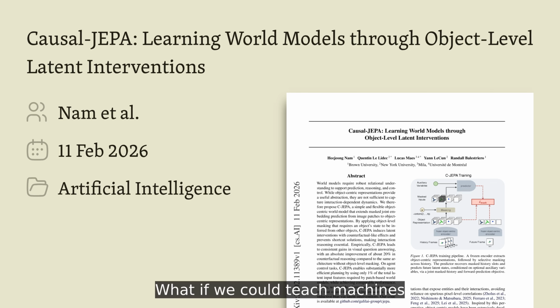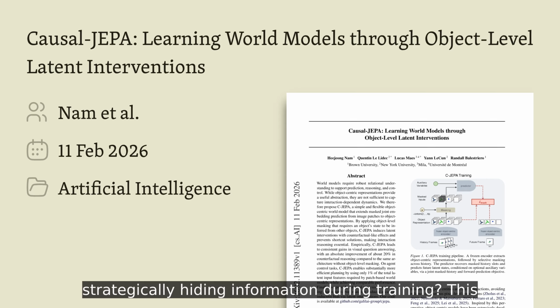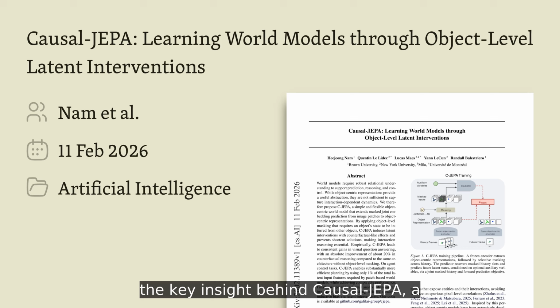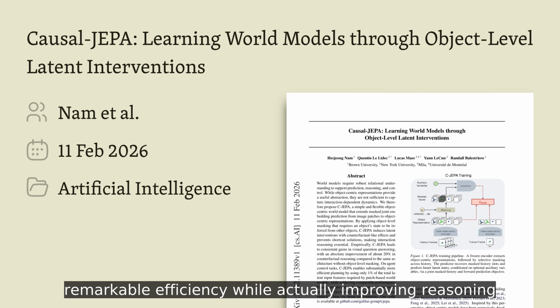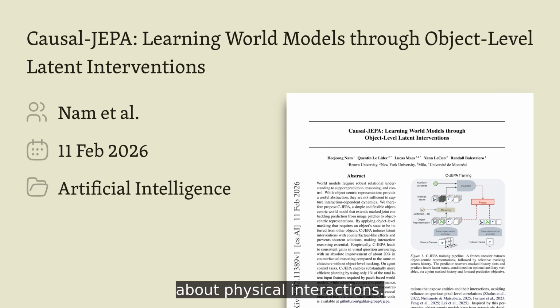What if we could teach machines to understand how objects interact by strategically hiding information during training? This approach might sound counterintuitive, but it's the key insight behind Causal-JEPA, a breakthrough in world modeling that achieves remarkable efficiency, while actually improving reasoning about physical interactions.